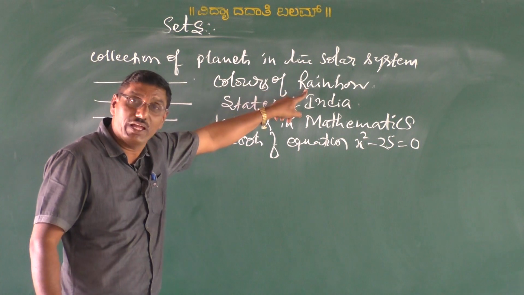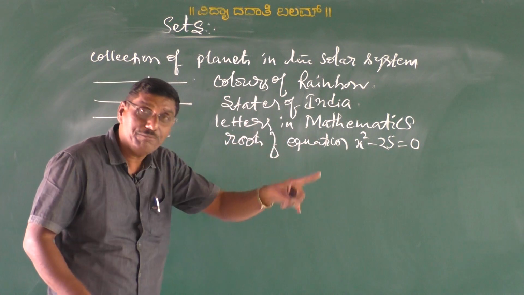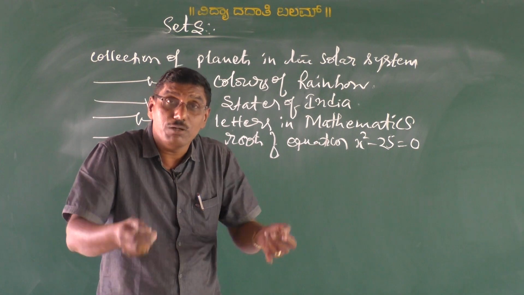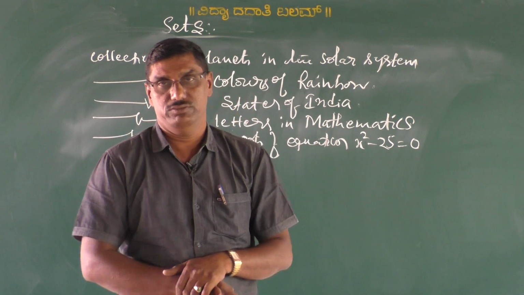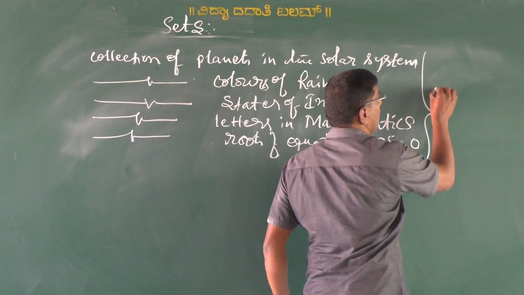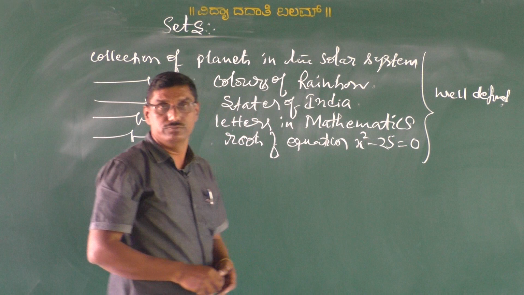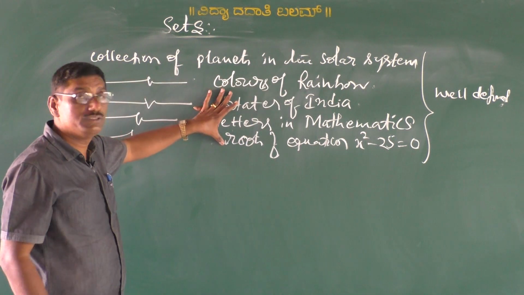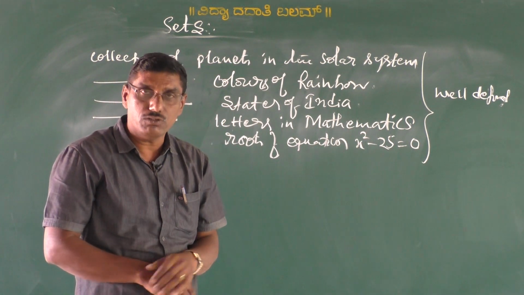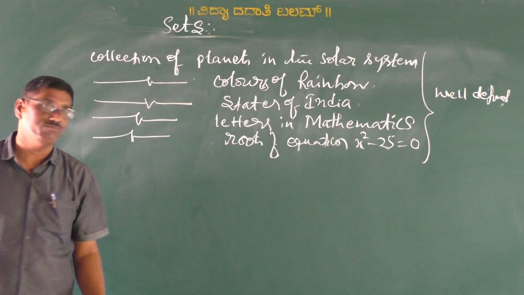Similarly, colors of a rainbow, states of India, letters in the word mathematics, and also the roots of the equation. We can also give the set of all vowels in the English alphabet. These are all collections which are well defined. Hence, these collections are examples of a set. Are you all understood? Now we have to consider, other than these collections, some other collections here.